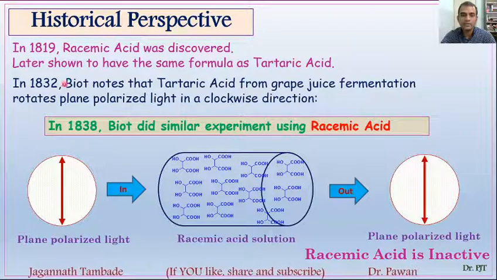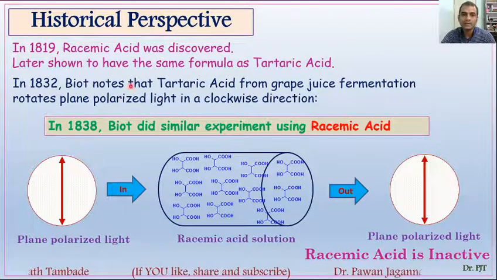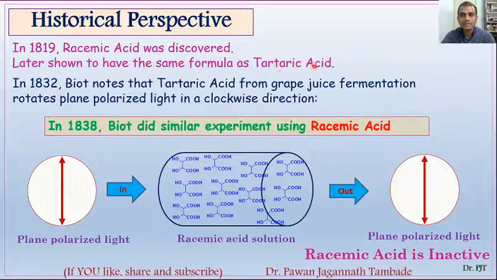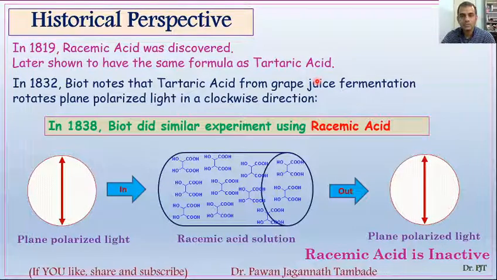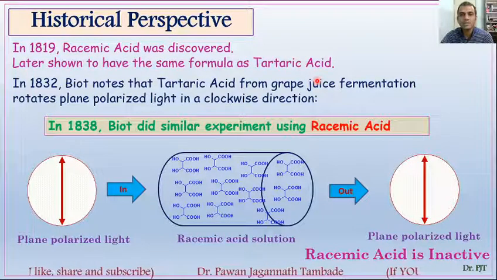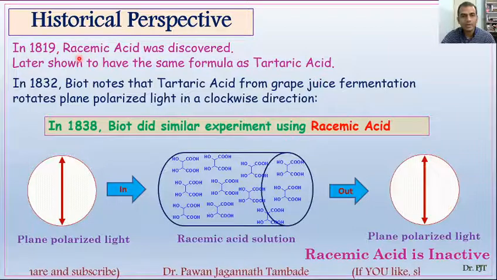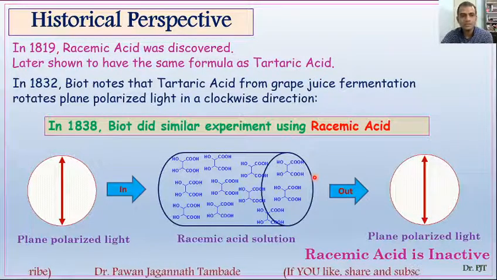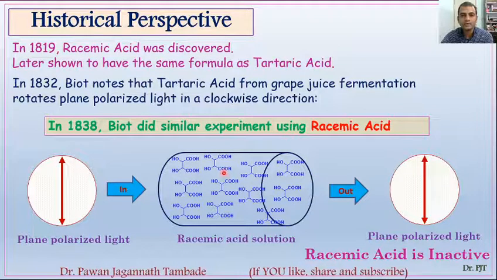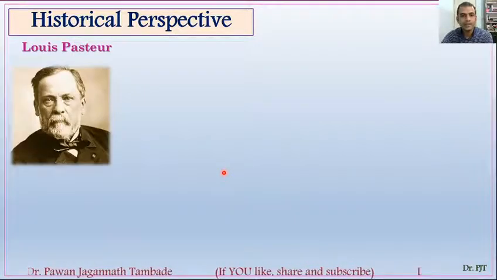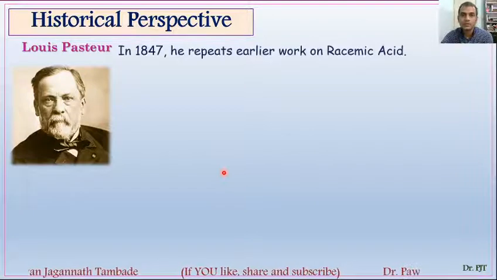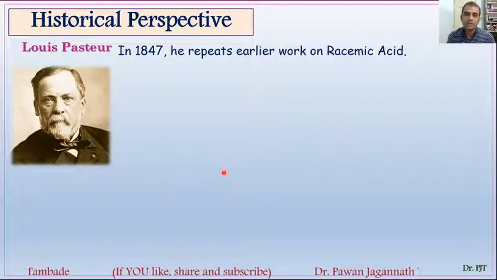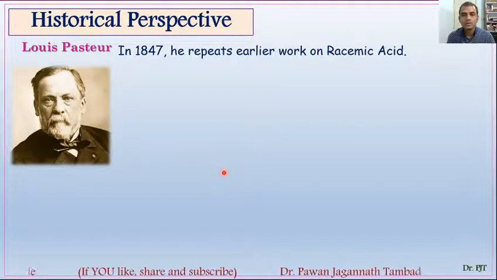So dear friends, if you look at these discoveries, you will come to know that racemic acid and tartaric acid have the same structure. Tartaric acid is naturally occurring and optically active, and rotates plane polarized light in a clockwise direction. However, racemic acid is optically inactive. So this journey of discovery of optical activity was further taken ahead by Louis Pasteur. In 1847, he repeated a similar experiment to that done by Biot, and he found a similar observation.